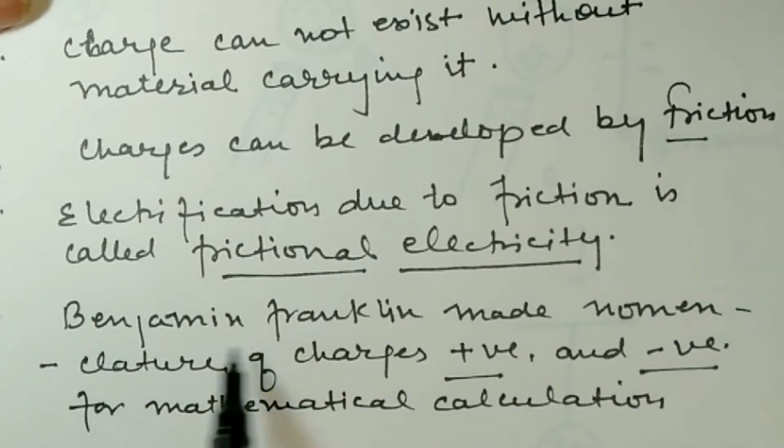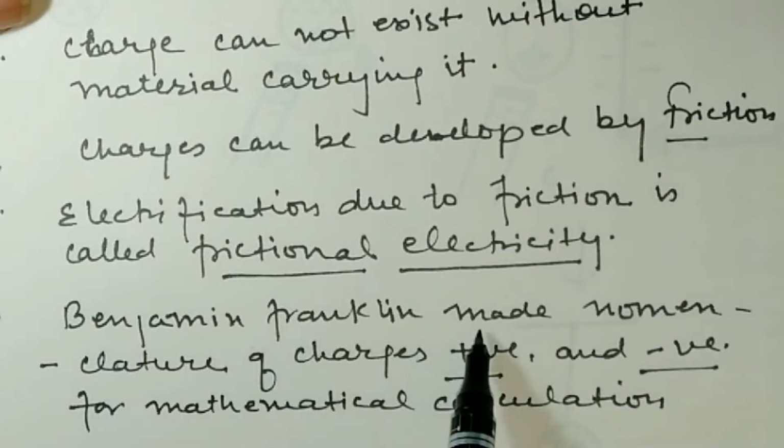Benjamin Franklin made the nomenclature of charges as positive and negative. Means earlier the charges were known but the sign was not known as positive and negative, but Benjamin Franklin made the nomenclature that the charges can be positive and negative, and it helps in mathematical calculation.